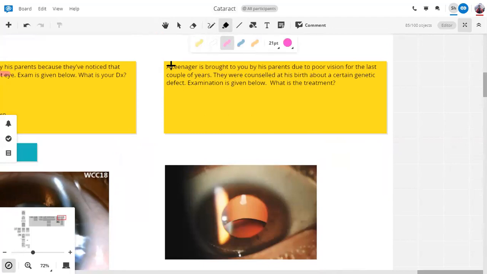A teenager is brought to us by his parents for poor vision for the last couple of years. This has been going on for quite some time. There's no definitive buzzword symptom given. Photophobia, lacrimation, foreign body sensation, none of it is given. But an important clue is that they were counseled at his birth about a certain genetic defect.